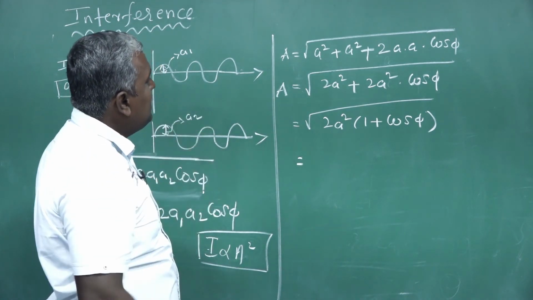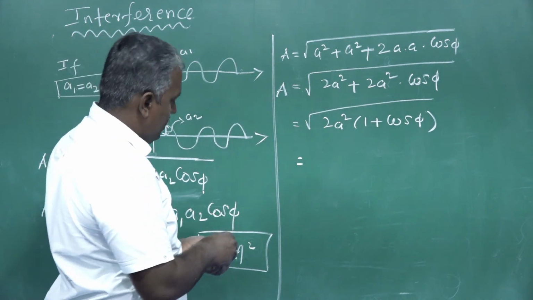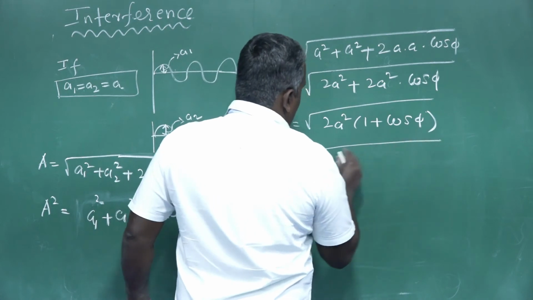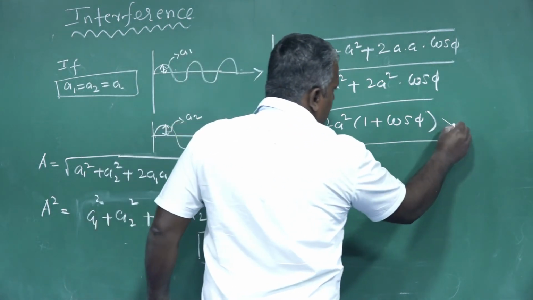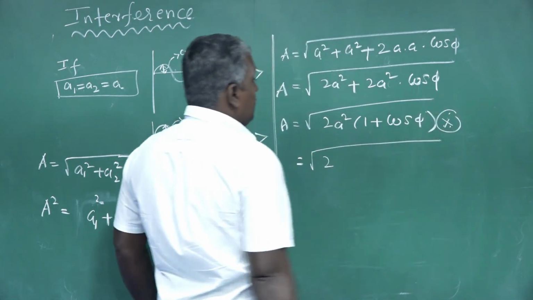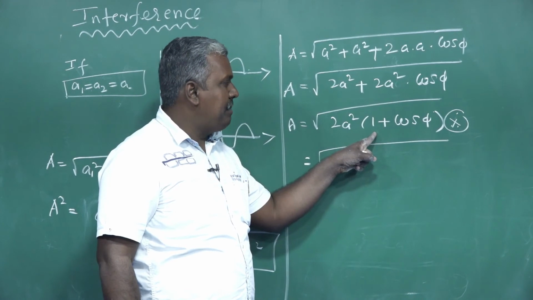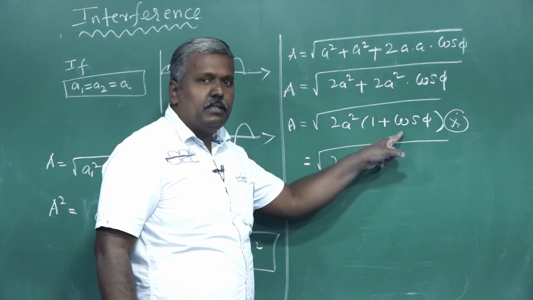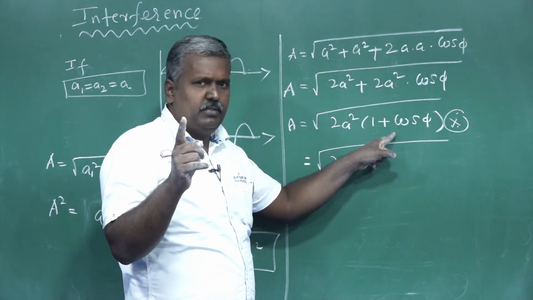Yes or no? From this, by using a trigonometric formula, we can write the next step. At this point, if you have any doubt, please ask me, no problem. But no need.